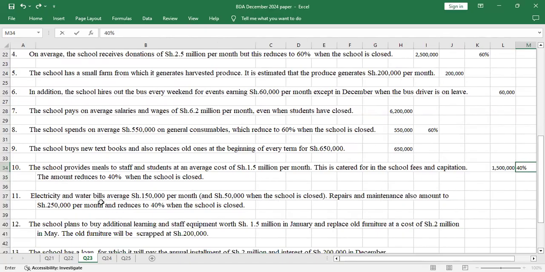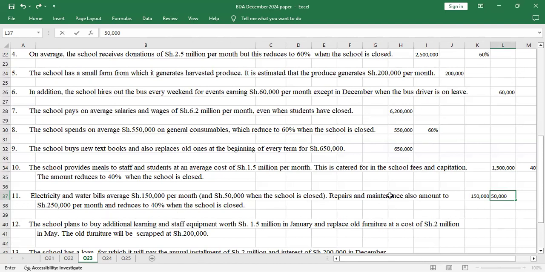Number 11, electricity and water bills average shillings 150,000 per month. So it's 150,000 per month for bills, and shillings 50,000 when the school is closed. So whenever there are no students in school, they pay a bill of 50,000.